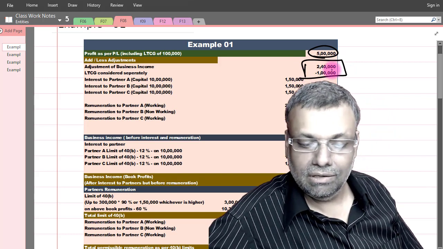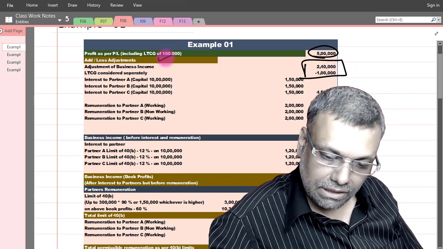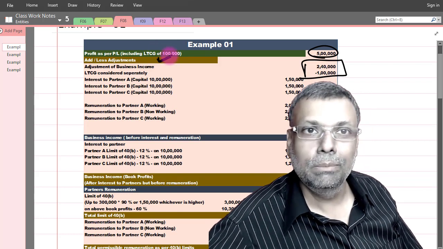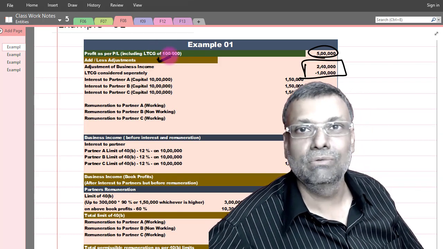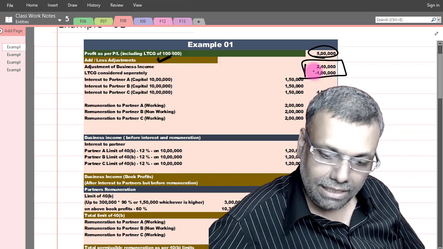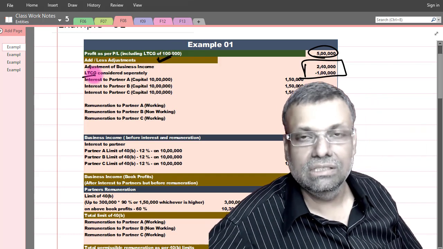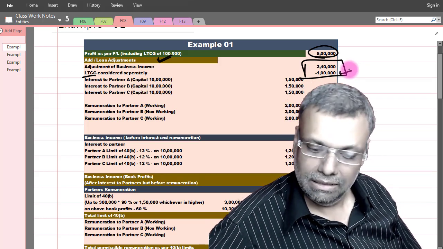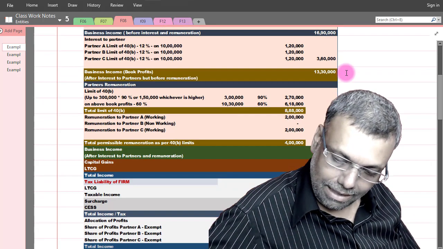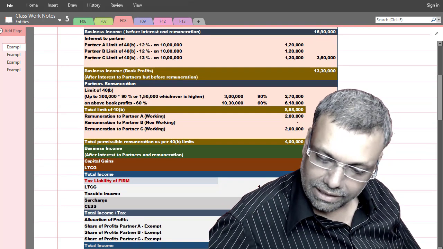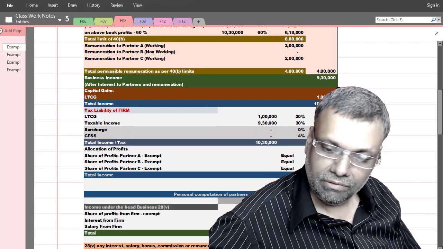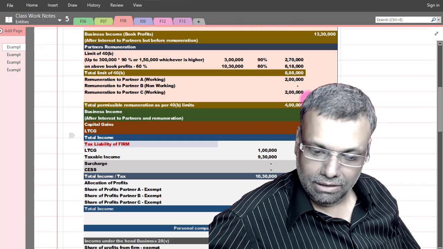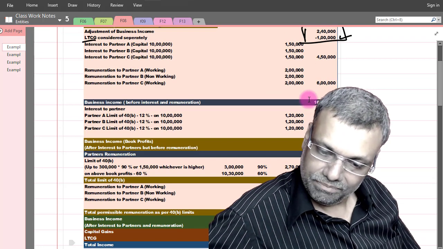In this particular example, the profit is including LTCG of 1 lakh of rupees. So I will do all our business income, add, less, whatever adjustments have to be completed, everything first. And this LTCG was to be considered separately under the head capital gains. That's the reason I have deducted it in this example, and I will show it under the head capital gains also. See, under the head capital gains, I am showing that particular figure of 1 lakh of rupees. You better copy down this particular example. This is a very good example, but you will take care.